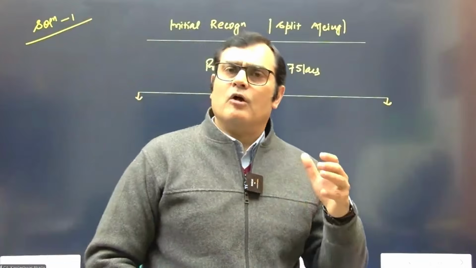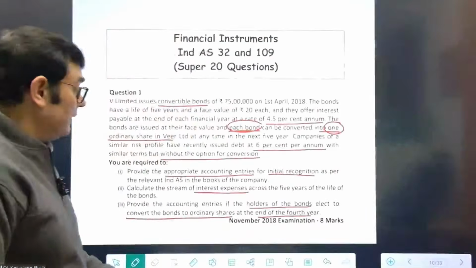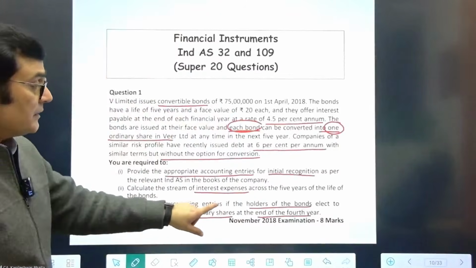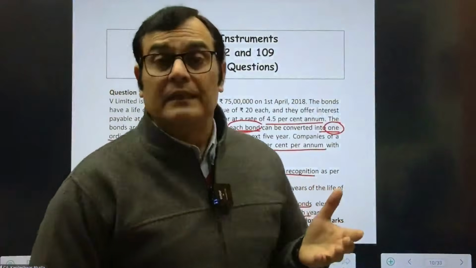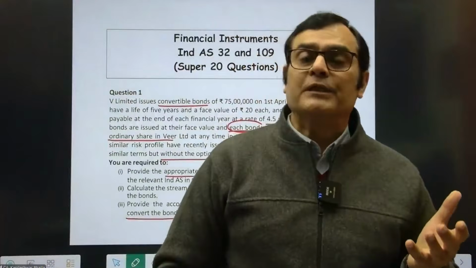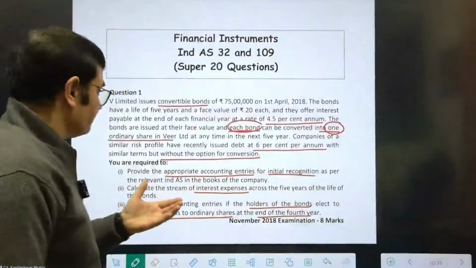So this is optionally convertible, and I can get that input because it says holders elected to convert, and I think that is quite indicative that this is an optionally convertible instrument. So we will consider the interest and principal elements both.